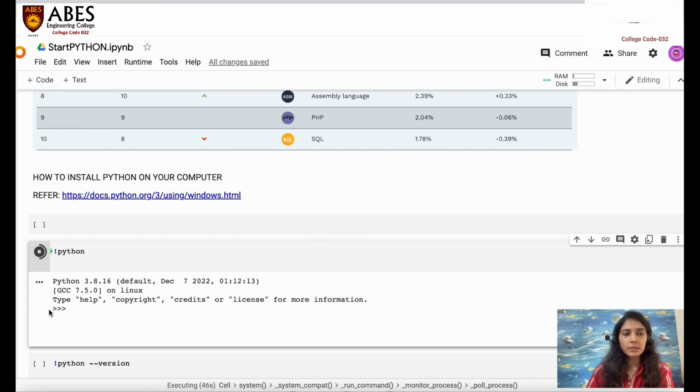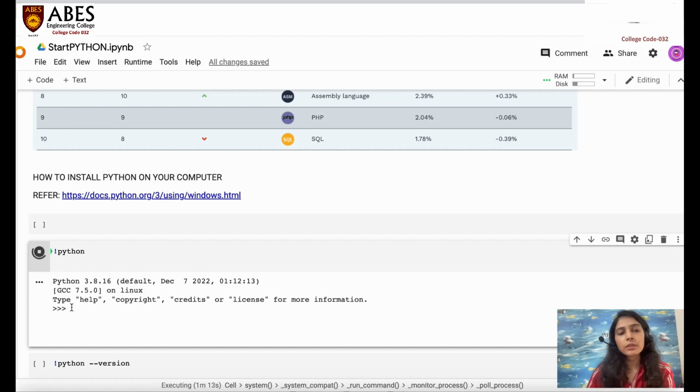Now, these three greater than signs we call an interactive shell. It means Python can be executed on the interactive shell as well as on any supportable platform where you can execute it, like Anaconda, PyTorch, and different IDEs.